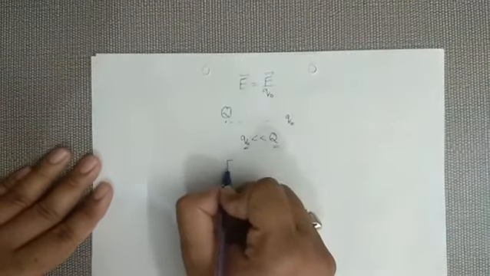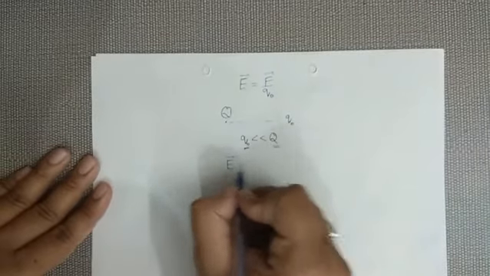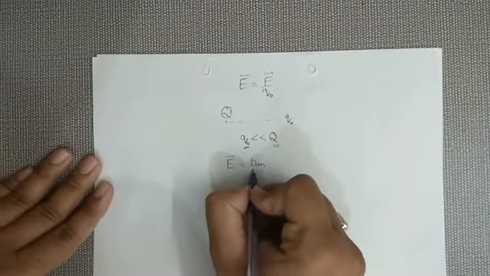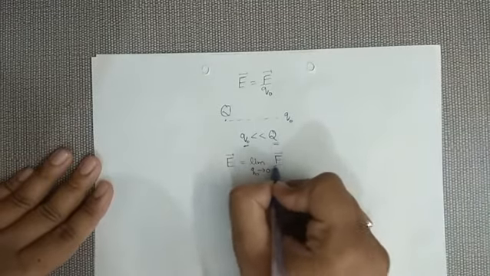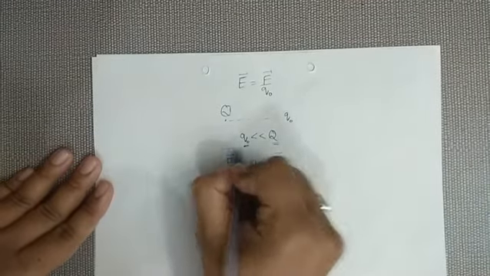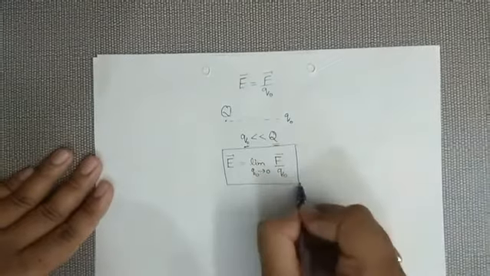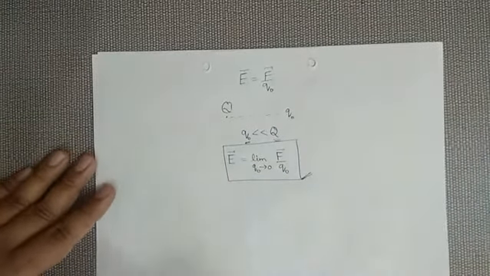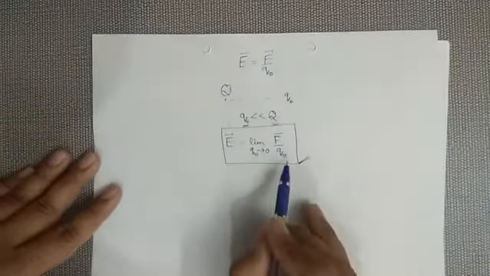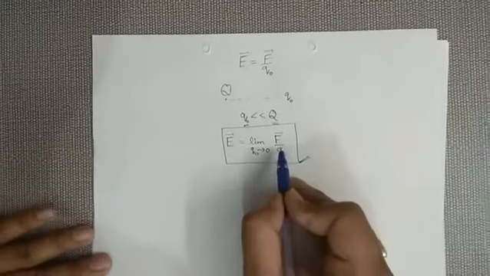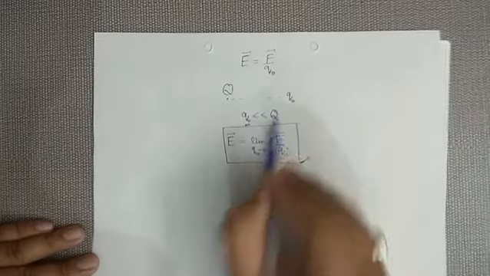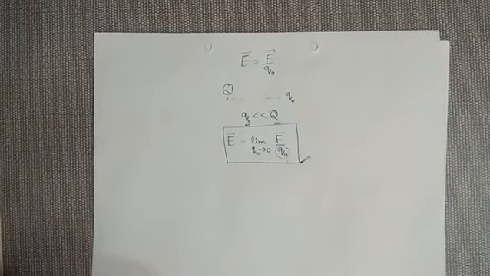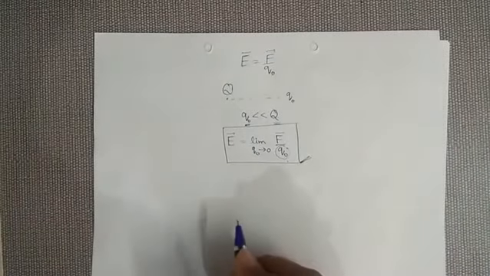So the real expression is given as electric field equals limit Q naught approaches 0 of F by Q naught. In many books you will find this kind of expression. There is not much difference in this expression. It only makes clear that the value of Q naught should be very small as compared to the source charge. So just keep it in mind.